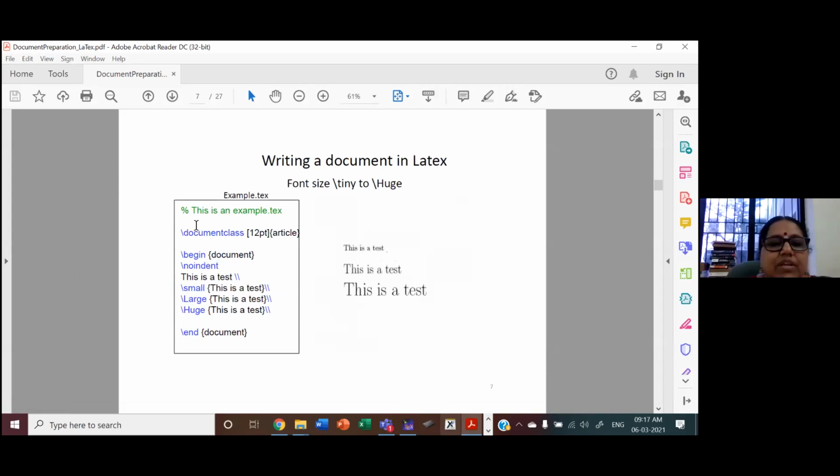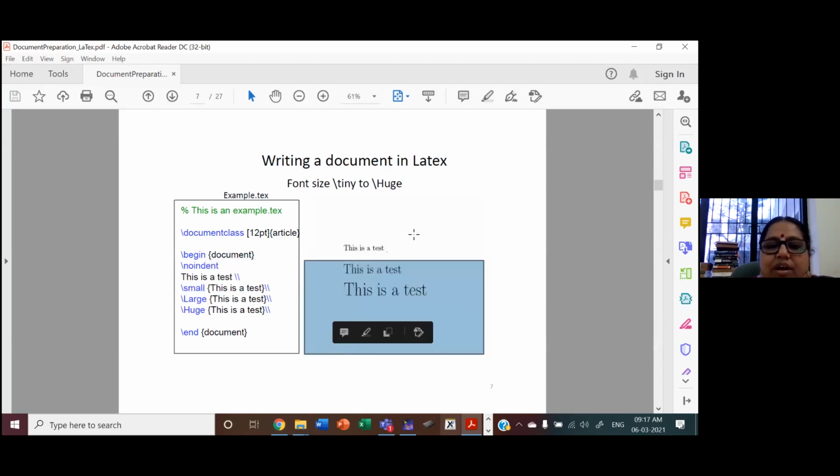So now there are very simple formatting tips. You can see what this is? No indent. This is for not giving any tab. And this I have told you, double slashes for new line. And this small, large, huge, this is for increasing the size. See, this is a small font.